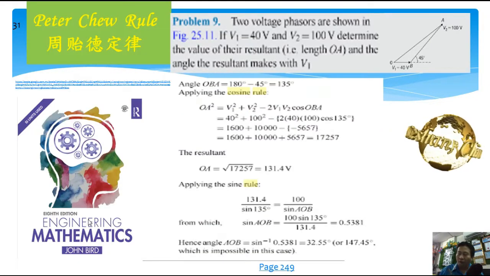As we see from engineering textbook by Jombert and other sources, all are using cosine rule plus sine rule. You can see here, Jombert page 249 for application, then also using cosine rule plus sine.